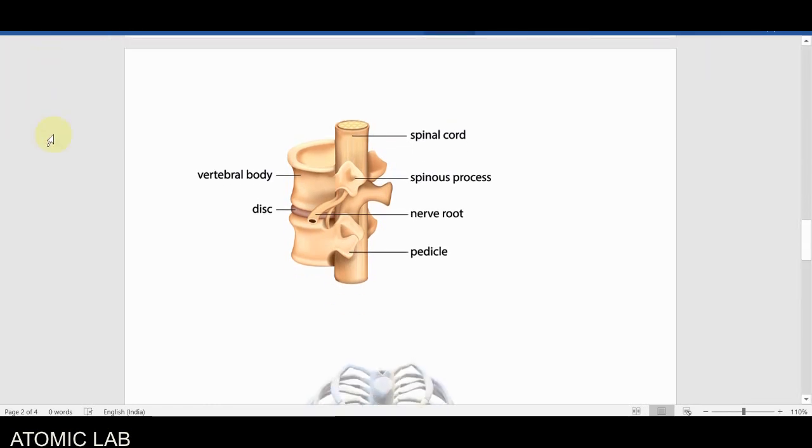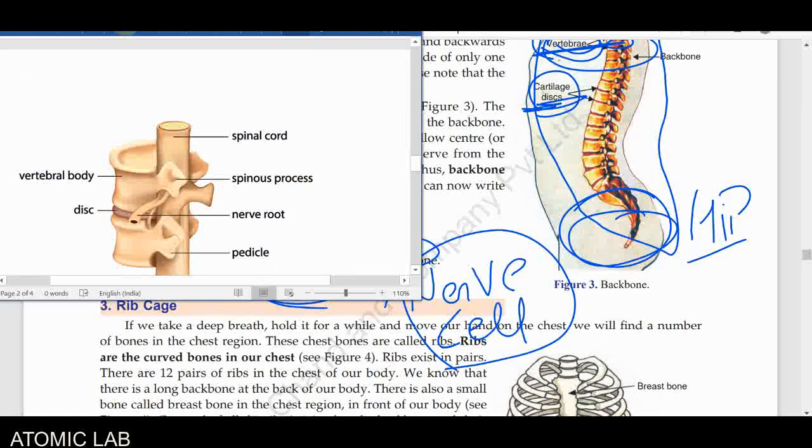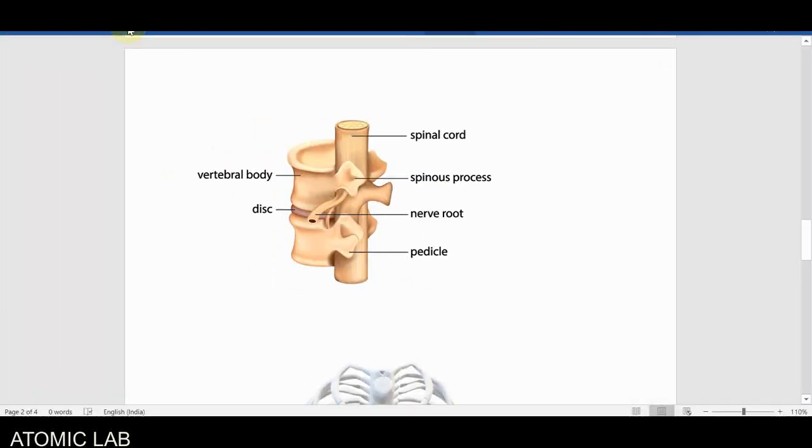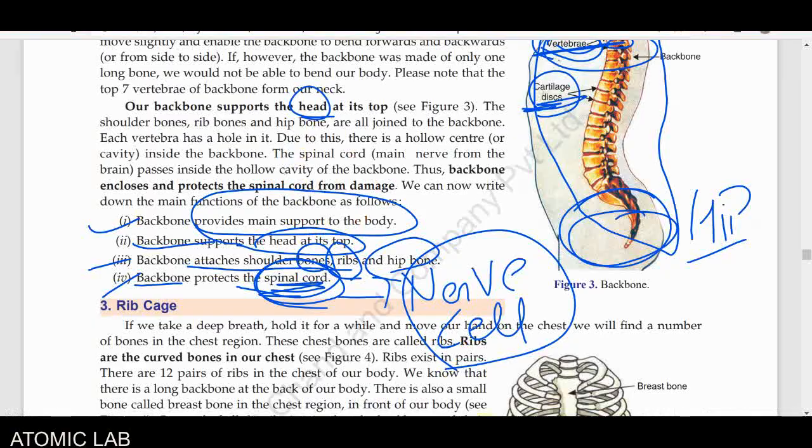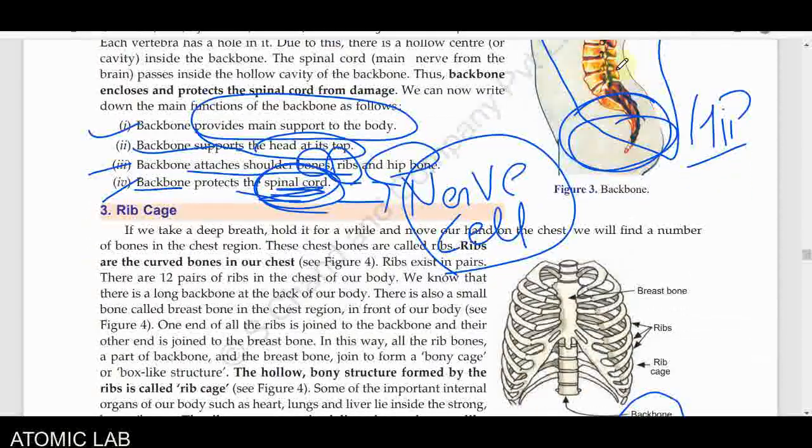So this is the vertebral body, and this is the disc, the cartilage disc, which is generally attached to our spinal cord. This is the hollow inside of it. So the spinal cord is fixed inside our backbone, and this helps to transmit signals in our whole body. Those are the major functions. So it is an important part of our body, and I think you got the meaning of it.